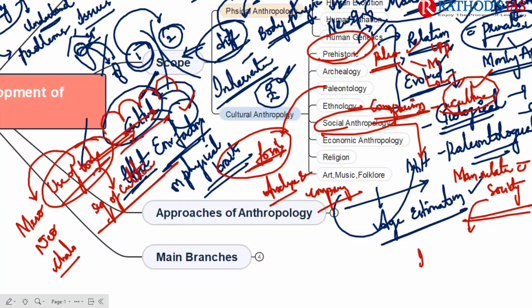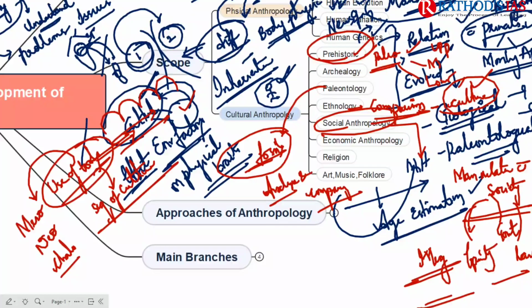For example, you can talk about marriage as an institution, family as an institution, government, law, etc. So man is involved in all these areas, and that is helpful for cultural development, right? So this is about the aspect of social anthropology.